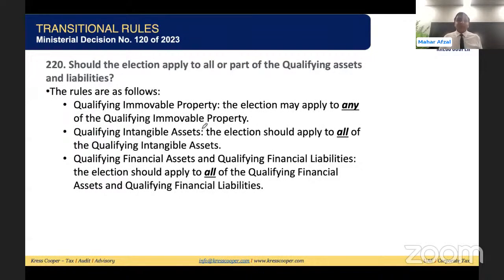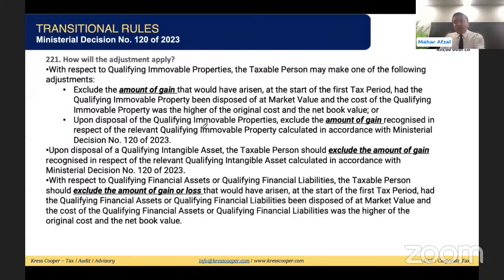What about my questions? If the business has numbers for the last 50 or 100 years reflecting in the balance sheet, do they need to go back and adjust the opening balance to bring it in line with the arm's length principle? This was my question, and this ministerial decision 120 of 2023 doesn't deal with it. This is adjustment of gain and loss, and it has been very clearly written.